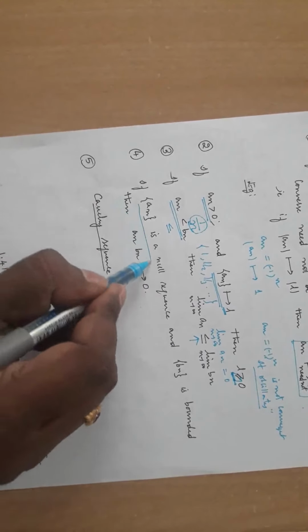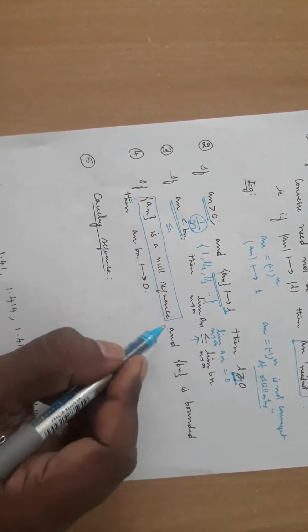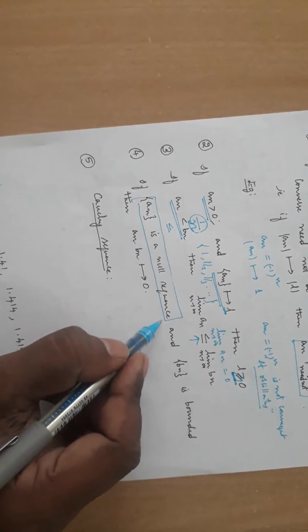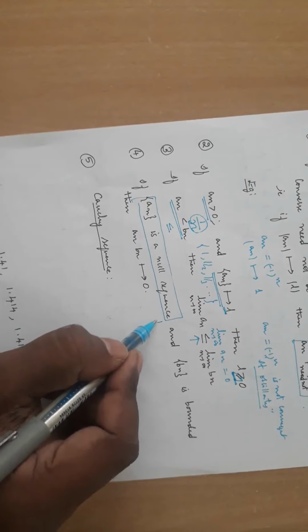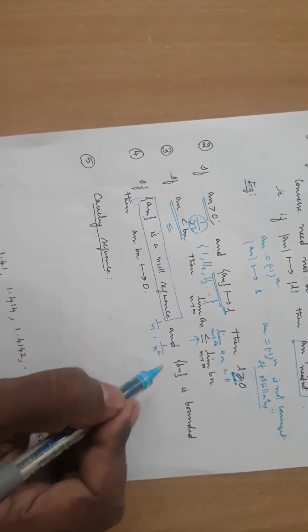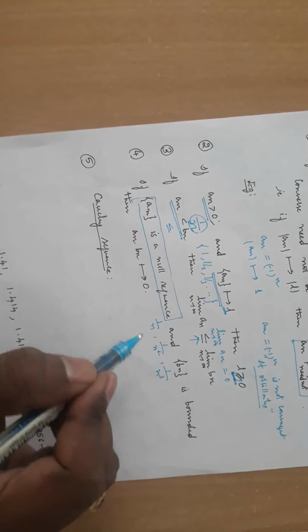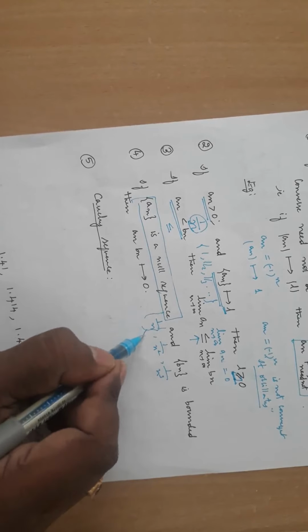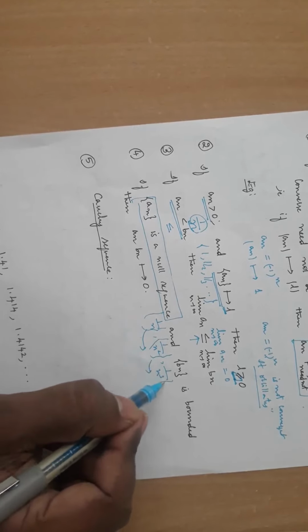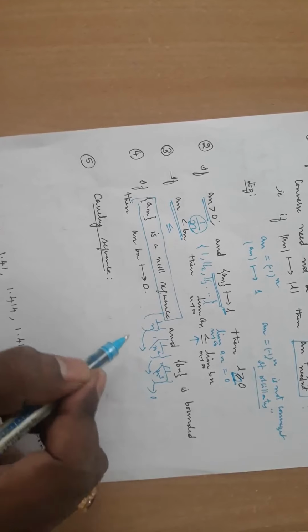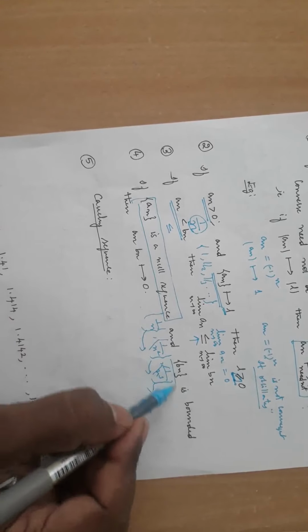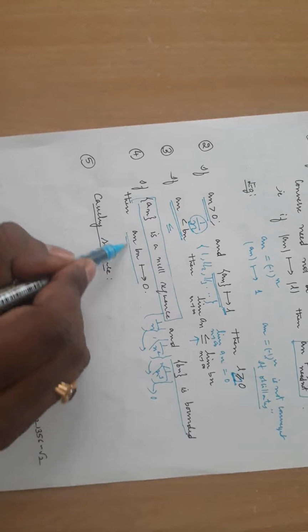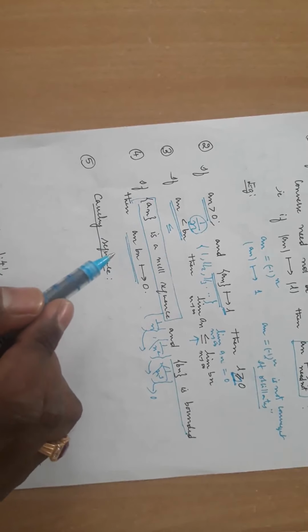Again, if an is a null sequence, what is a null sequence? Null sequence means it must converge to 0. For example, 1 by n is a null sequence, 1 by n square is a null sequence, 1 by n cube is a null sequence. It must converge to 0. So eventually this will converge to 0, this will also converge to 0, this will also converge to 0. And bn is bounded, then an bn is converging to 0.